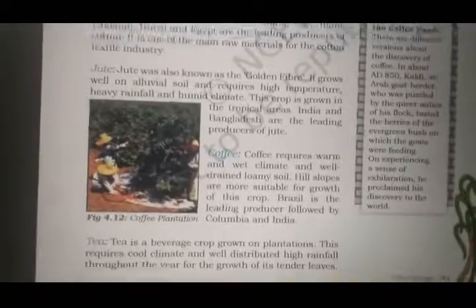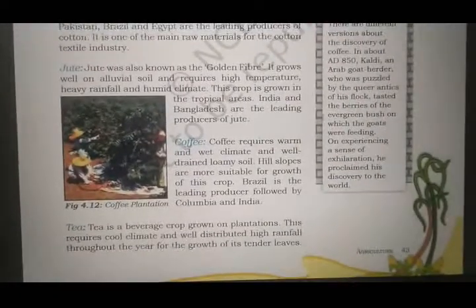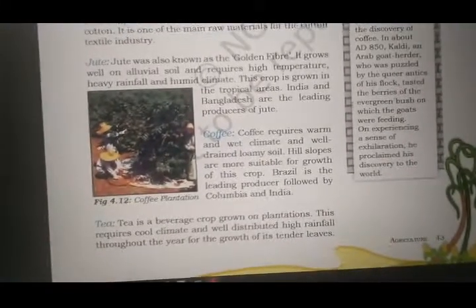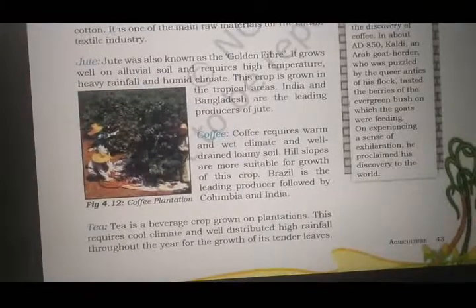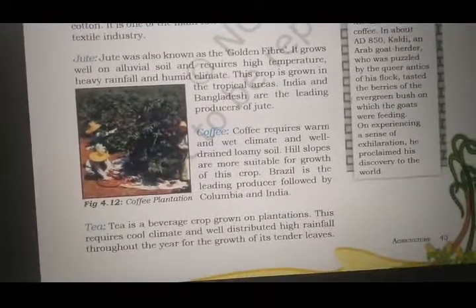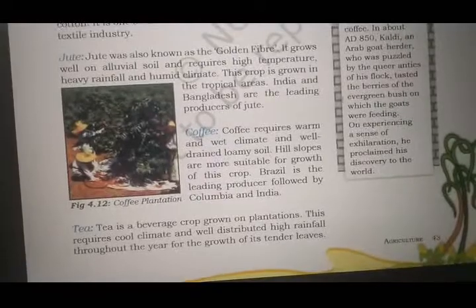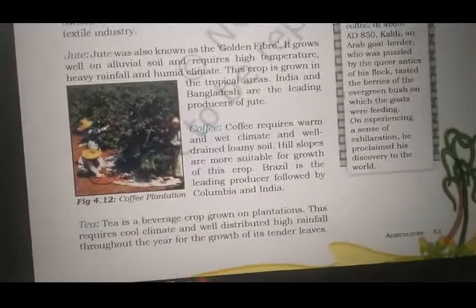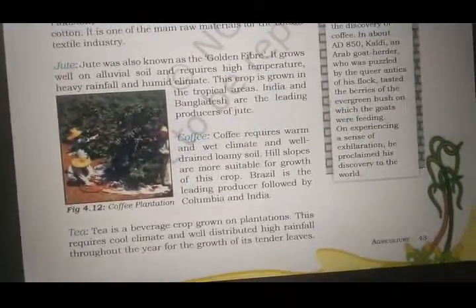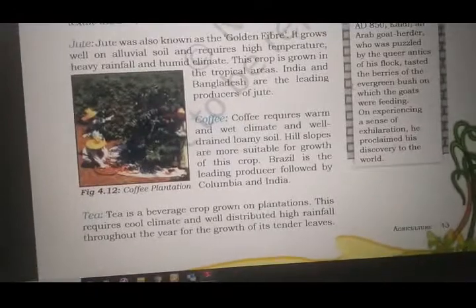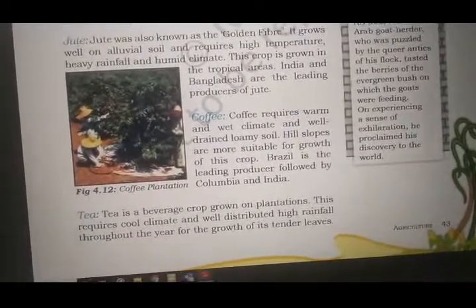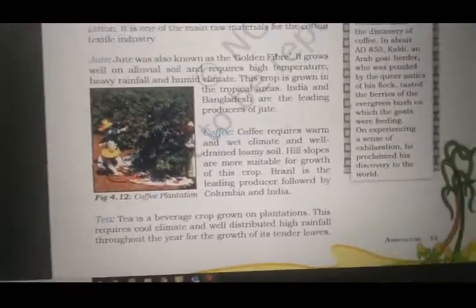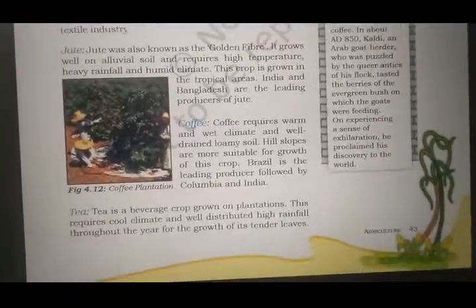The next we have is jute. Jute is also known as the golden fiber. Please underline it. Which crop is known as golden fiber? That is jute. It grows well on alluvial soil and requires high temperature, heavy rainfall, and humid climate. Same as rice. Rice also requires alluvial soil, high temperature, heavy rainfall, and humid climate. So that means wherever rice is grown, jute will also be grown. Very easy to remember. Yes, this crop is grown in the tropical areas. India and Bangladesh are the leading producers of jute. Please underline the names.